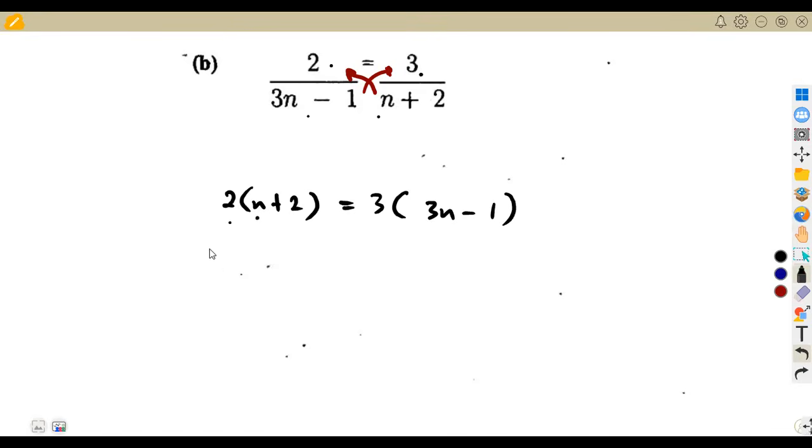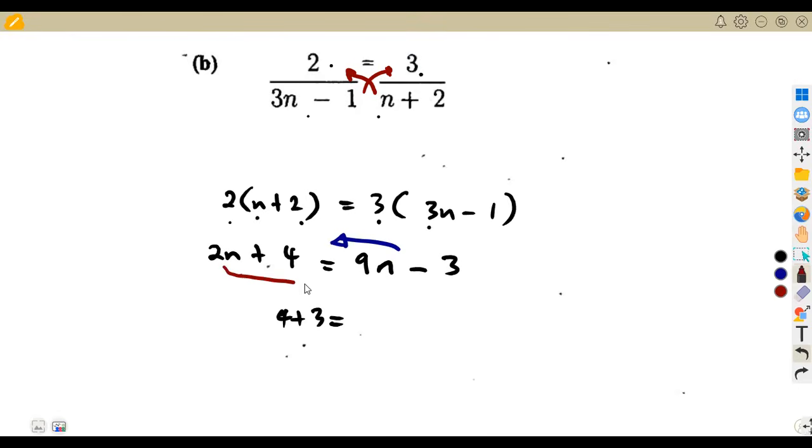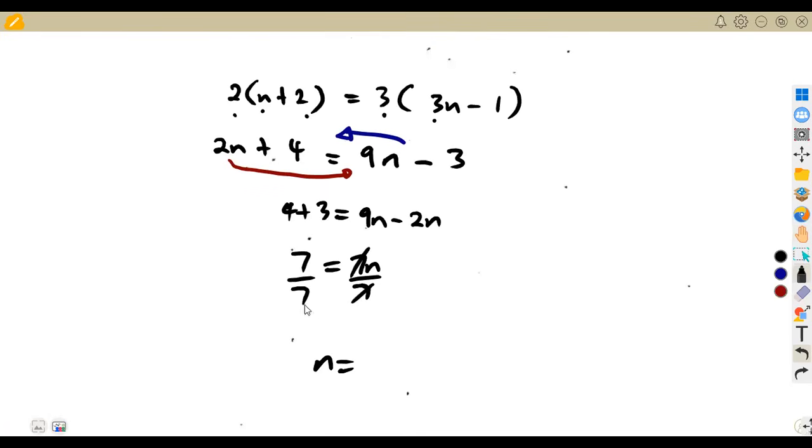All right, let's expand. 2 times n, that's 2n, plus 2 times 2, which is 4. 3 times 3n, which is 9n, minus 3 times 1, which is 3. Collect our like terms. So the numbers to the one side, so it's going to be 4 plus 3 is equal to, transpose the letter n, which is 2n, to this side, it is going to be a negative. So that's 9n minus 2n. 4 plus 3, that's a 7, is equal to 9 minus 2, that's a 7n there, divided by 7. By 7, this will cancel. So n there was going to be equal to 1, all right?